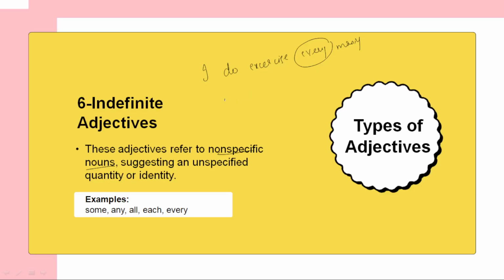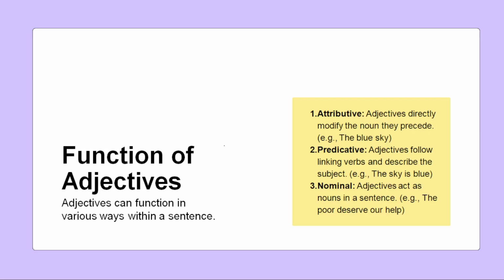Okay. There are some friends or there are some children in the park. Some. So we are not specifically telling there are 5 children or 6 children. No, we are just telling some. We don't know exactly the number. This is called unspecified quantity. These are also called indefinite adjectives, where we don't have definite quantity or definite identity.